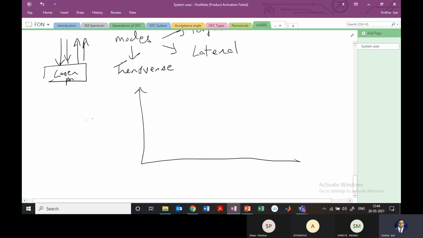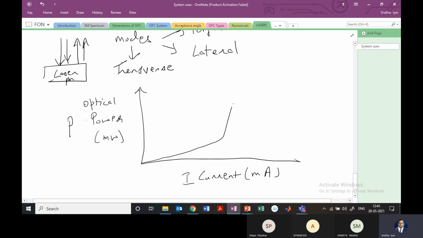So we will have power. To be more specific, this will be the optical power in milliwatt, and this will be the current, so you have power versus I, and this current is in milliampere. The characteristic which has been found for any laser looks something like this.